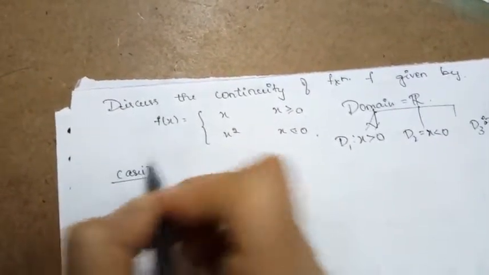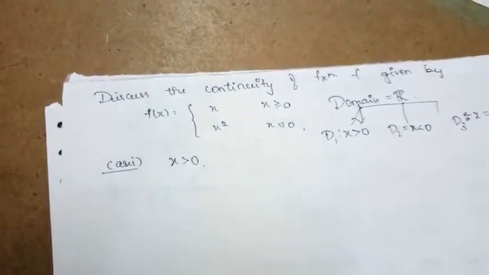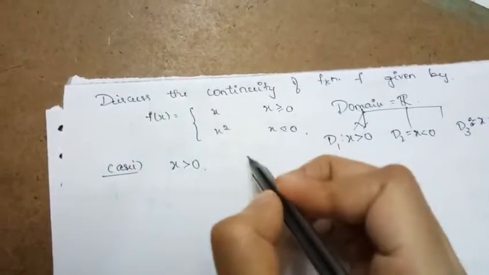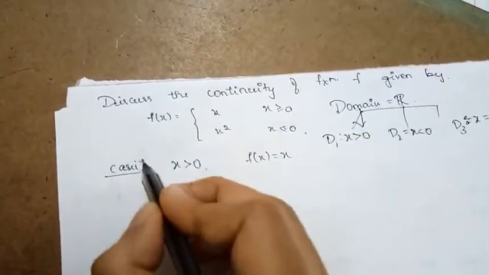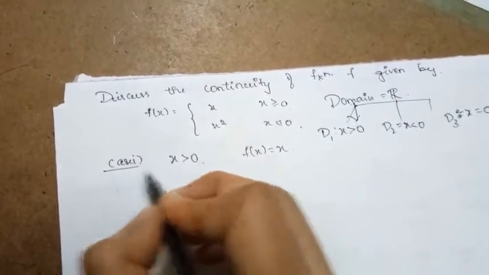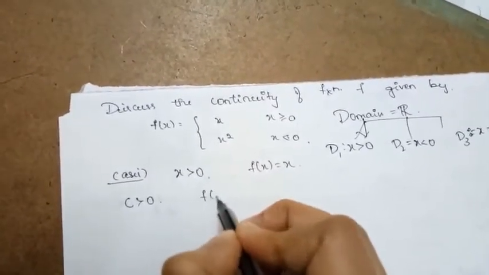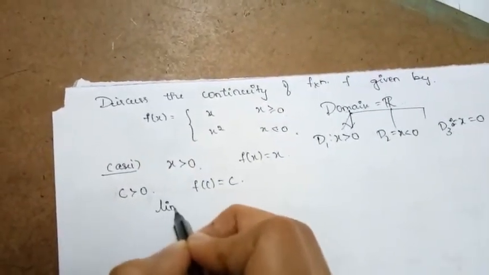Case 1: whether the function is continuous or not when x is strictly greater than 0. When x is strictly greater than 0, the function f of x is equal to x here. If I choose any point, say c, which is greater than 0, clearly the function f of c is equal to c here. Then what is the limit of the function?